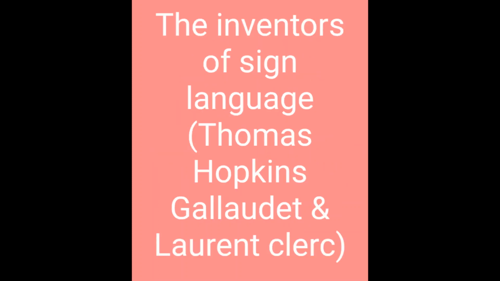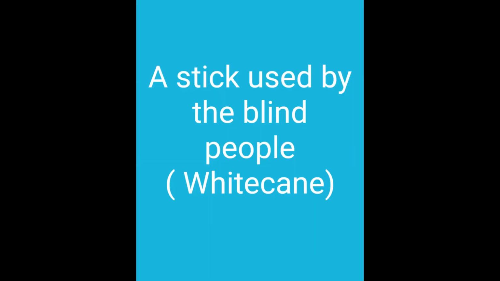Then the fourth one, the inventor of sign language. The inventors of sign language were Thomas Hopkins Gallaudet and Laurent Clerc. Then a stick used by the blind people, that is white cane. So what is a white cane? It is a stick that is used by the visually challenged people, which helps them in tracing the obstacles in their path while they are walking.